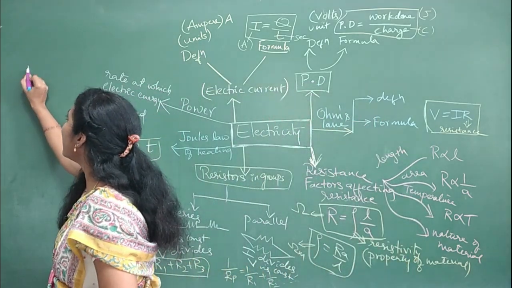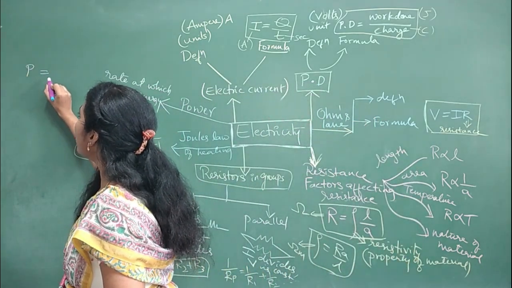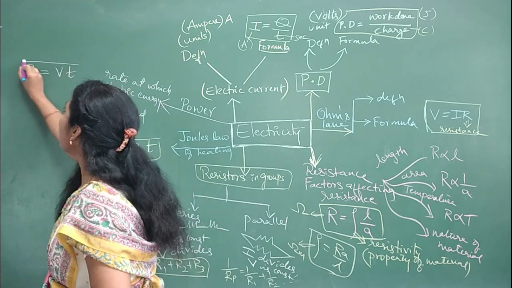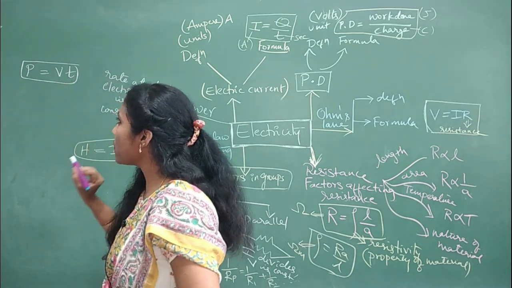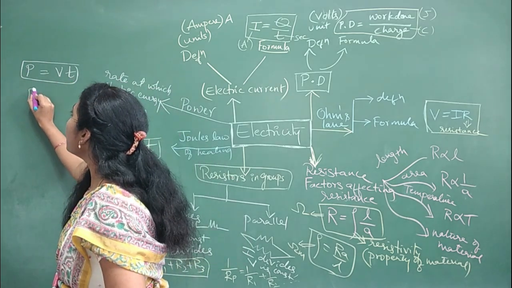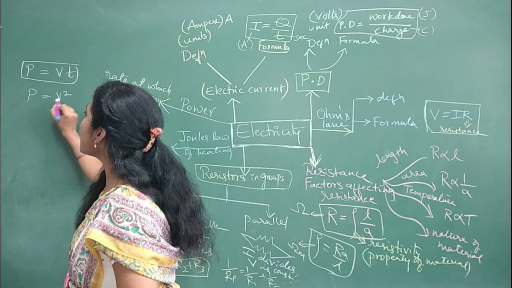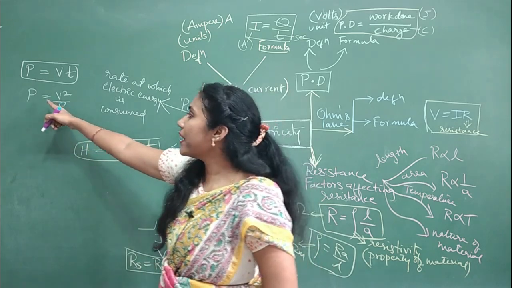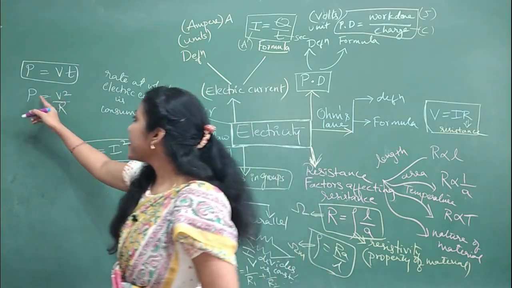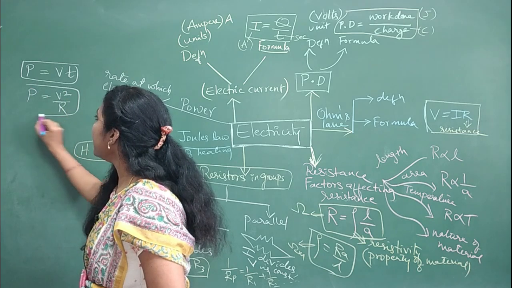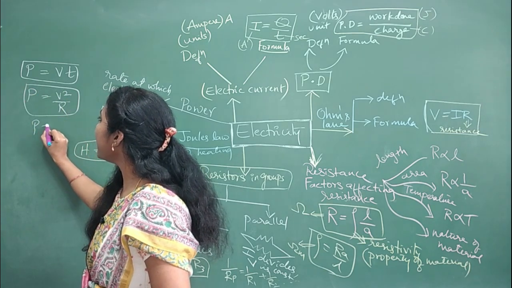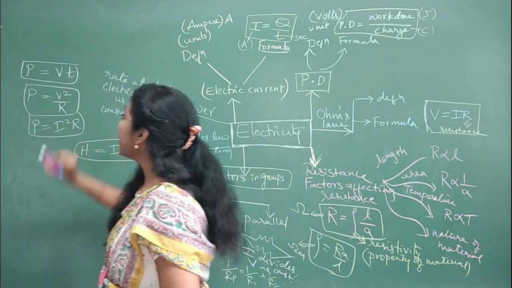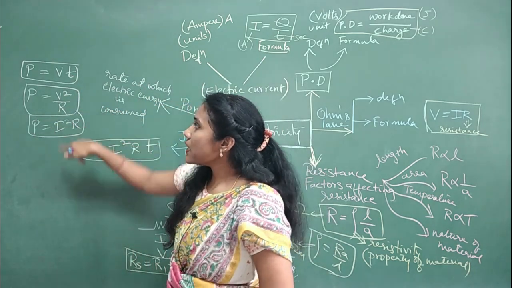Power has so many formulas actually. Power is equal to V into I is one formula. You can also use power is equal to V square by R. In terms of resistance also you can write the formulas of power. This is the second formula which is important. And the third formula, P is equal to I square R. So there are three formulas for the power.